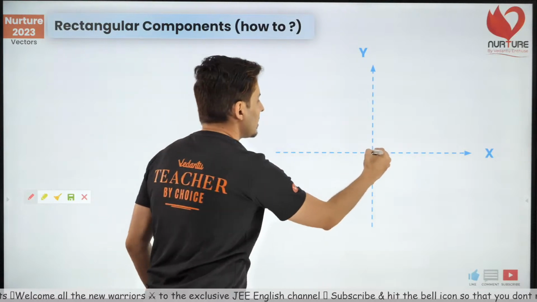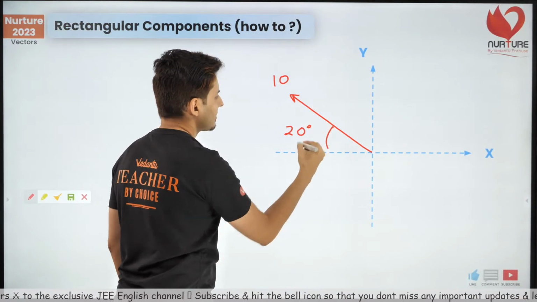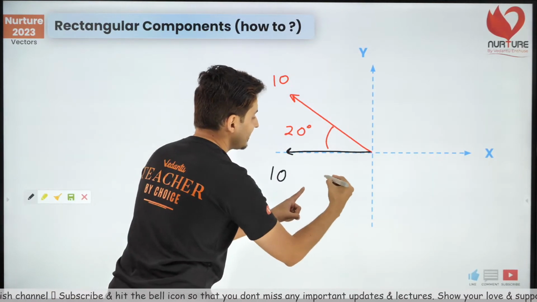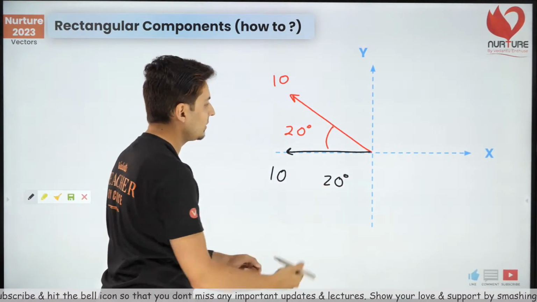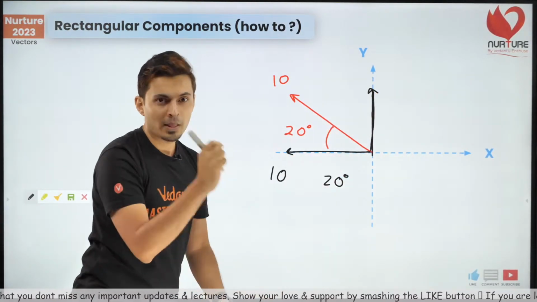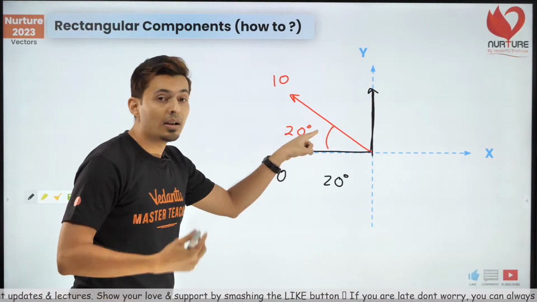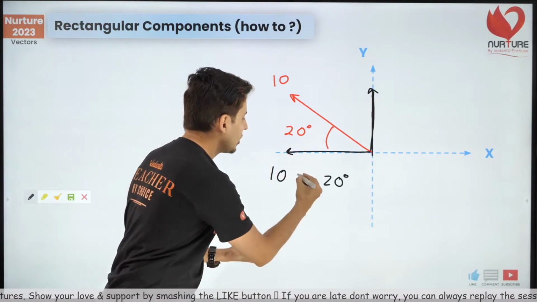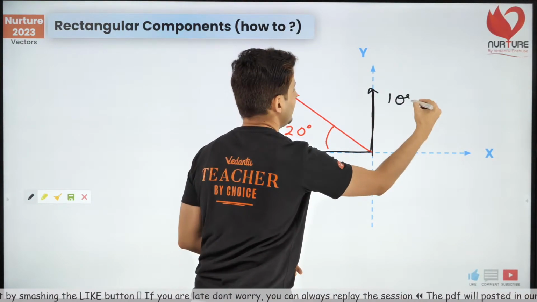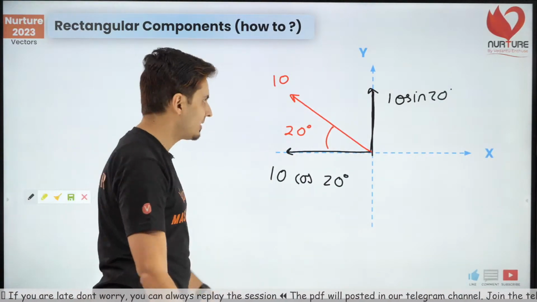Look at this. I draw another vector. Let's say this is 10, and let's say this is 20 degrees. So guys, think about it and tell me, is this going to be 10 cos 20 or 10 sine 20? I'm going to split it into two components, this one and this one. Come on, guys. It's closer, pass, cos, pass. So, cos. This is farther away, committed a sin. So this is sine. So, 10 sine 20. You got it. Perfecto. That's how cos and sine work.